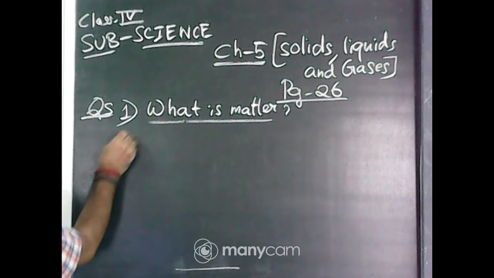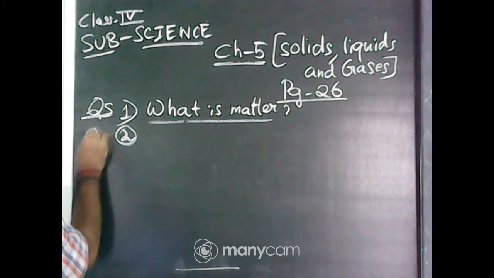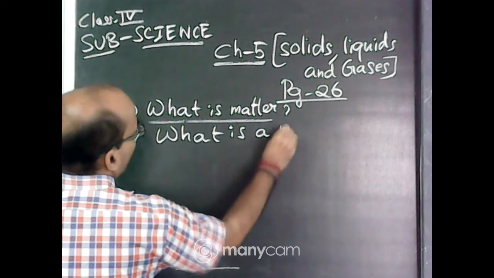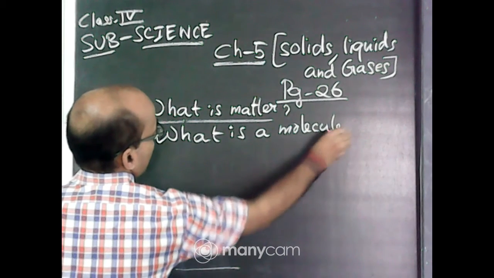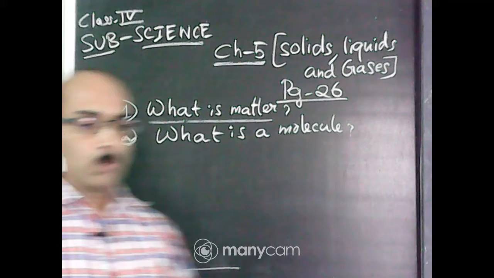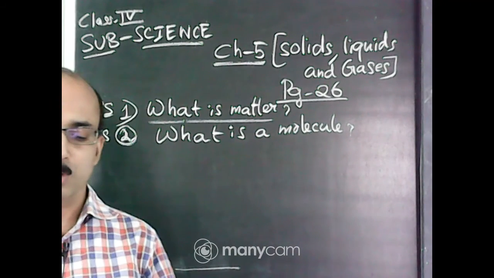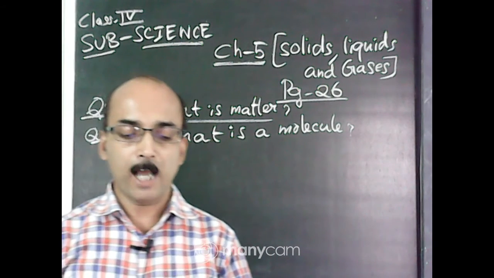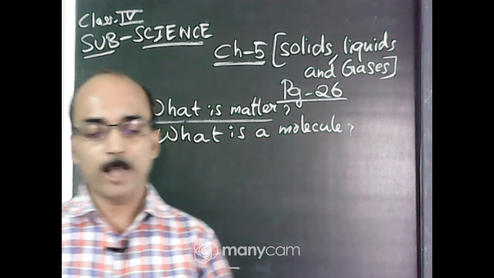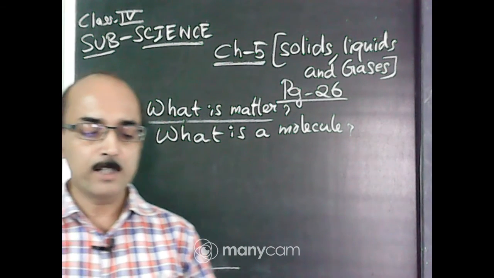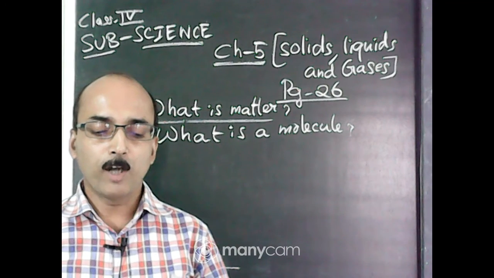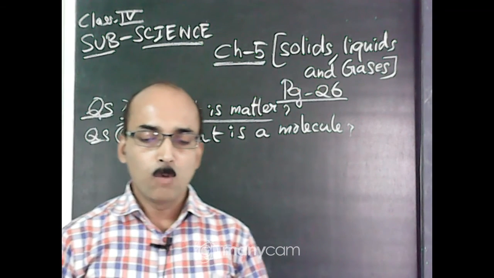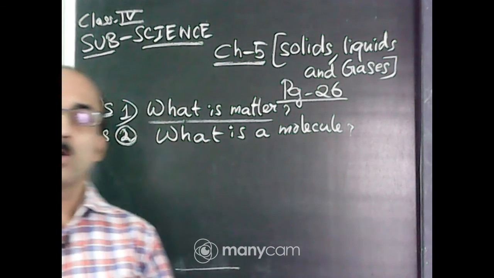So, question number 2 is, what is a molecule? Okay. So, matter is made up of tiny particles called molecules. Molecules are very small, so you cannot see them with our naked eyes. They can be seen only under a microscope. The molecules of different substances are different. For example, oxygen gas is made up of many molecules of oxygen. Water is made up of many molecules of water.